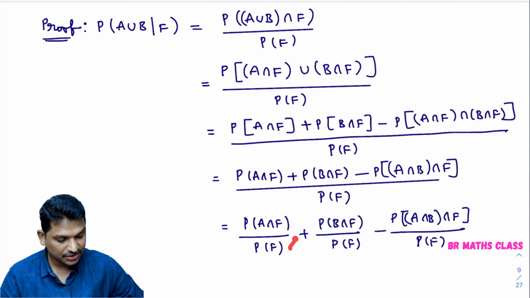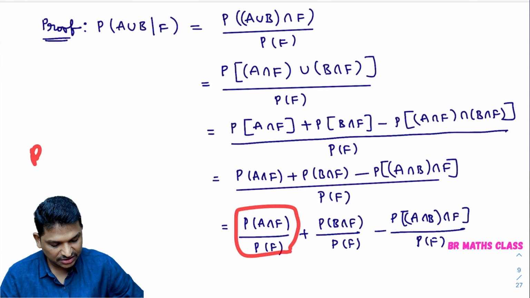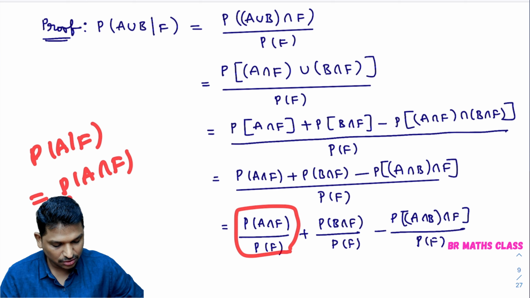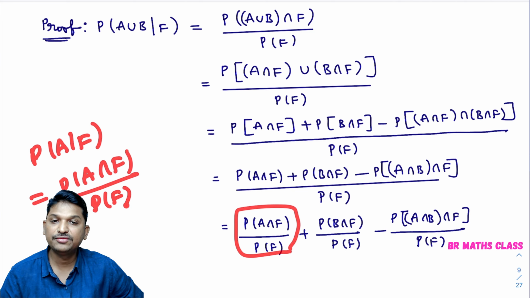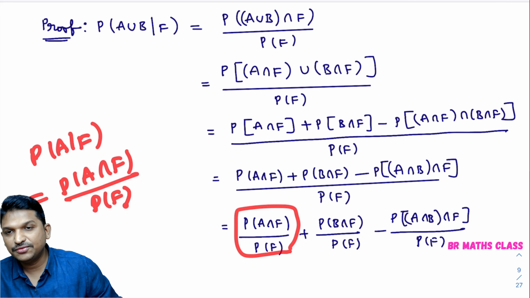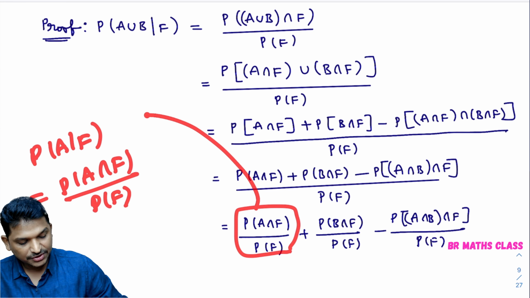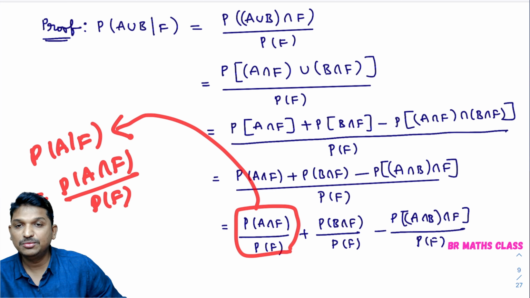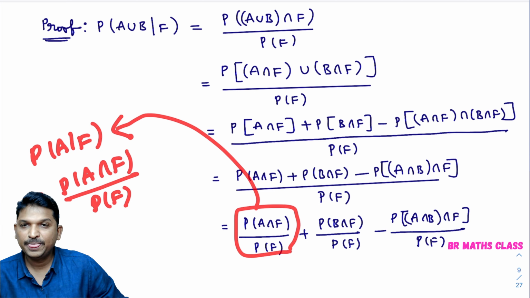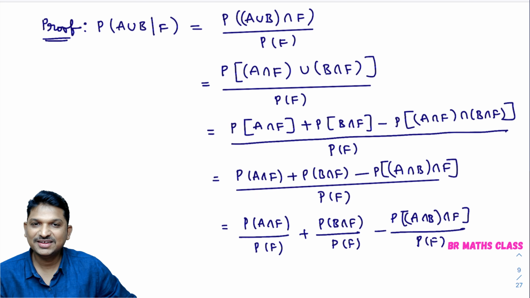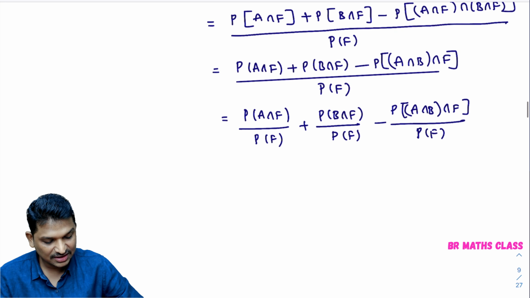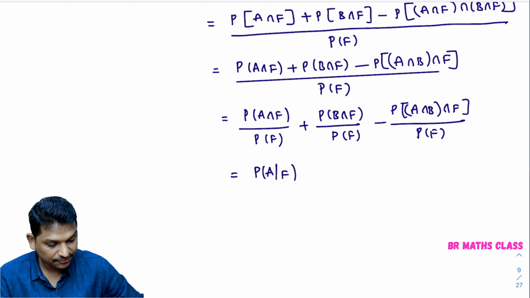So you know the definition of conditional probability. What is probability of A by F? Yes, answer. What is probability of A by F? Probability of A intersection F divided by probability of F. This is what we learned from the definition of conditional probability. Probability of A by F is probability of A intersection F divided by probability of F. So probability of A intersection F by probability of F can be written as probability of A by F. I hope you are understanding, right? So here this is probability of A by F.